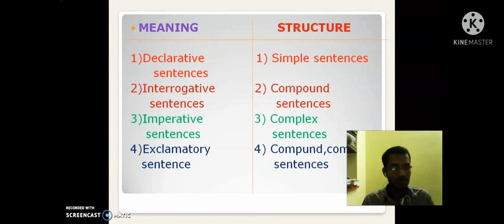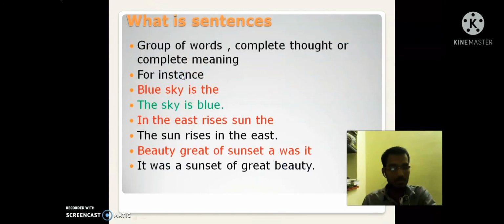Similarly, based on structure, we have divided sentences into four types: simple sentence, compound sentence, complex sentence, and compound-complex sentence. But today we are going to learn about sentences based on meaning.